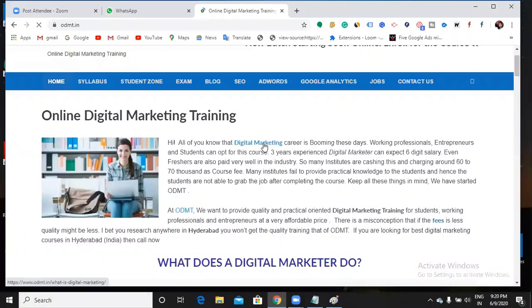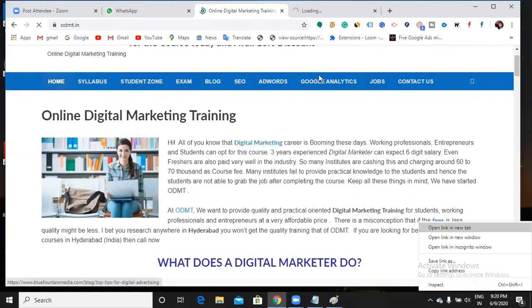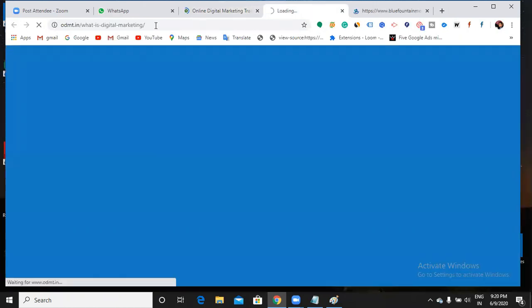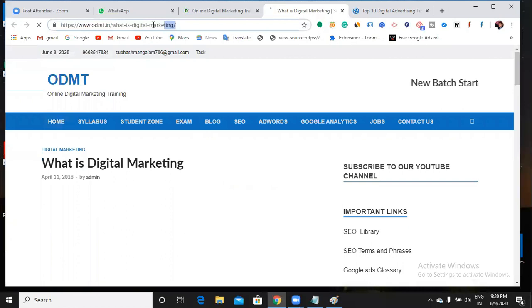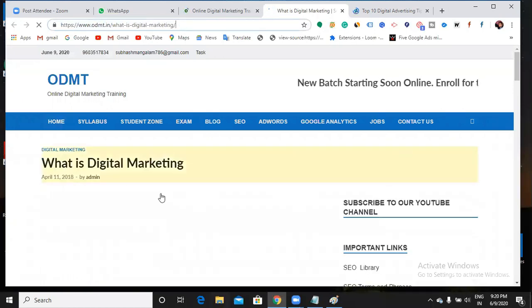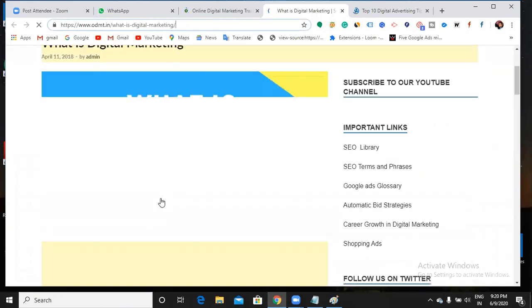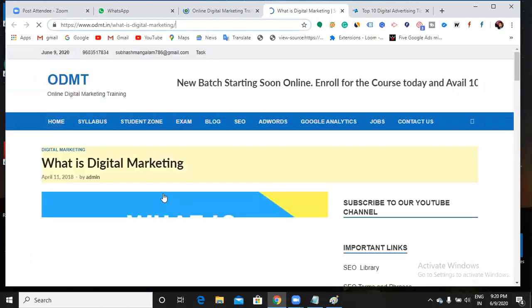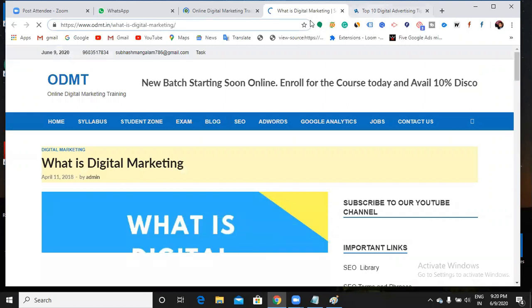So here you can see digital marketing is a clickable text, ODMT is a clickable text, and fees is also clickable text. Let me click those and see where they are redirecting. Where am I redirected? ODMT.in, what is digital marketing? What type of link is it, internal or external? Internal link.